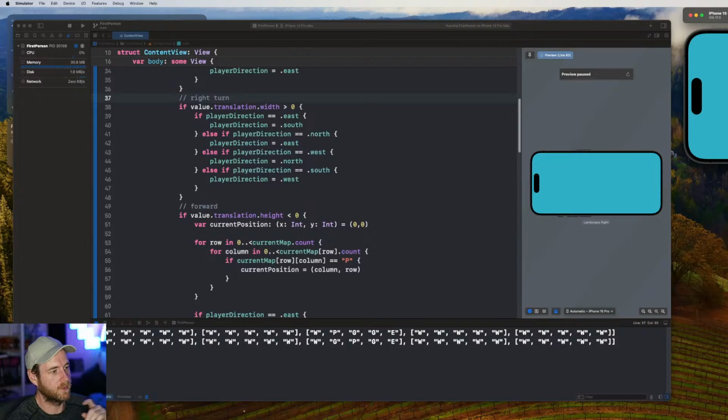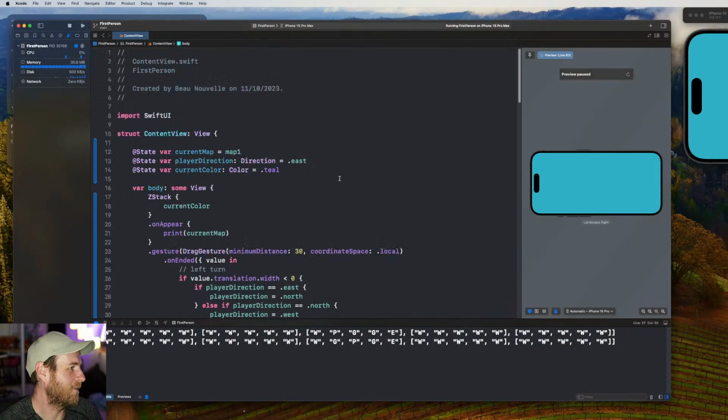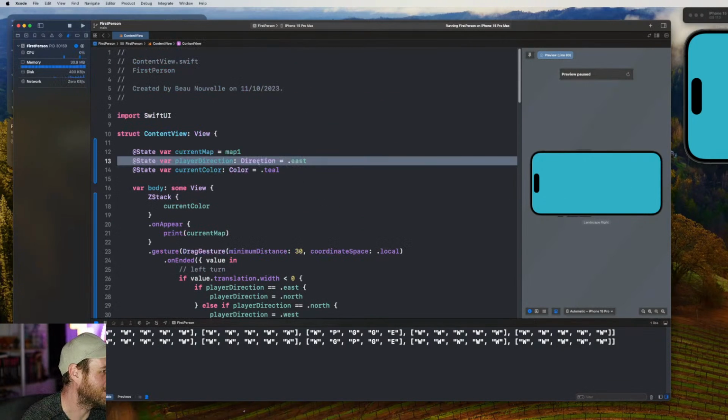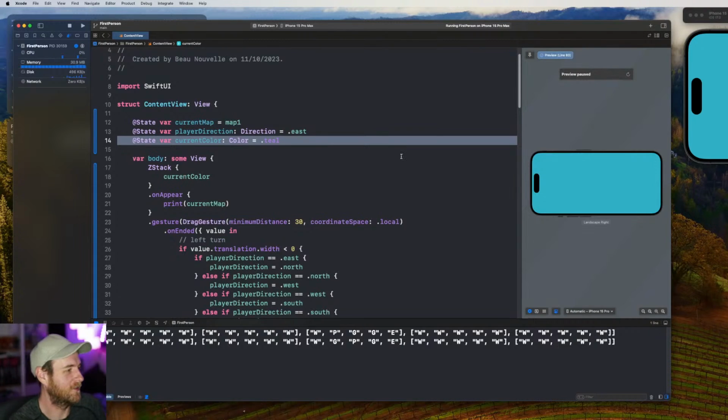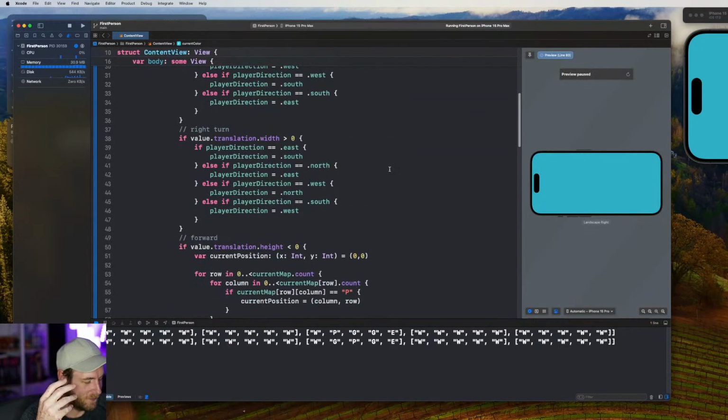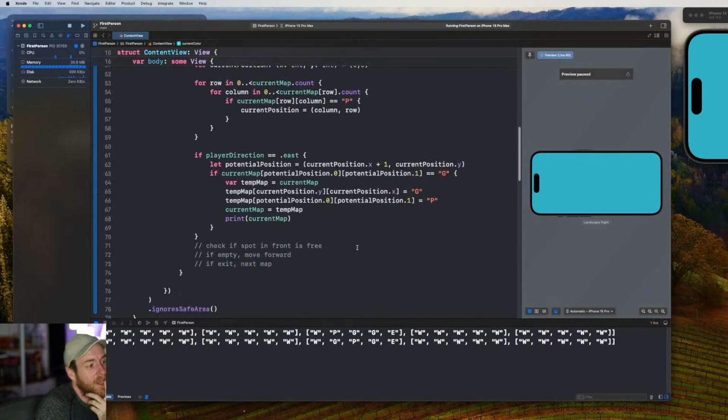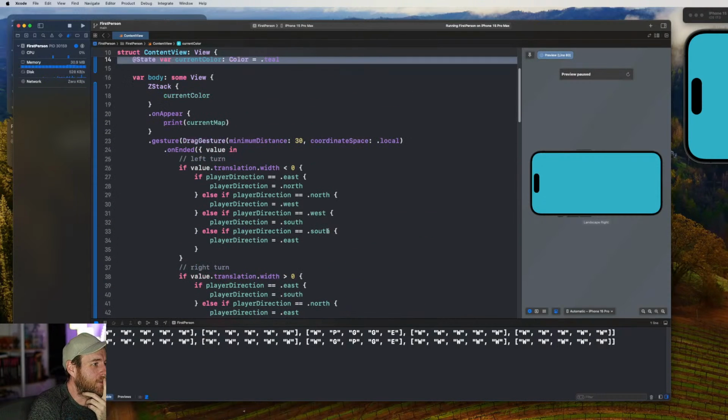If I swipe up, no, it's not going to work now because we've rotated. And this is the problem with this game too. You don't know if you've turned or not. Obviously I've kept the color the same, right? The current color is not changing right now, but you won't know, except for a vibration or a color change or a sound.